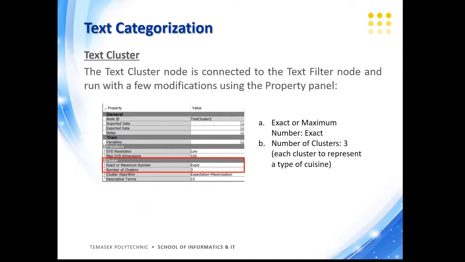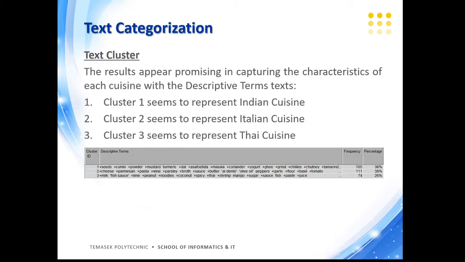And for text categorization, we attach the text cluster node to the text filter node and run it with a couple of modifications. The exact or maximum number is set to exact, and the number of clusters is set to 3, each cluster to represent a type of cuisine. The results from running this node show that cluster 1 seems to represent Indian cuisine, cluster 2 seems to represent Italian cuisine, and cluster 3 seems to represent Thai cuisine based on the descriptive terms.